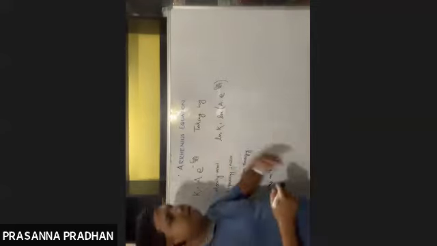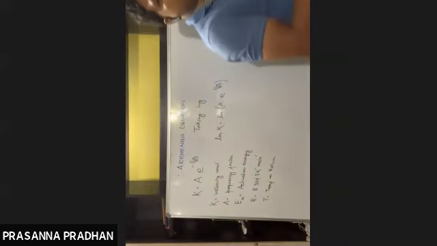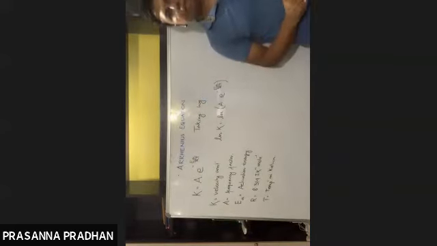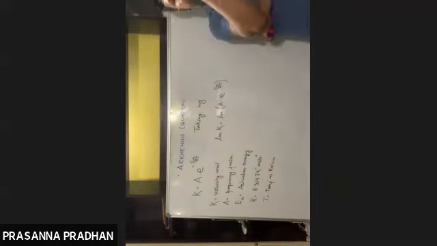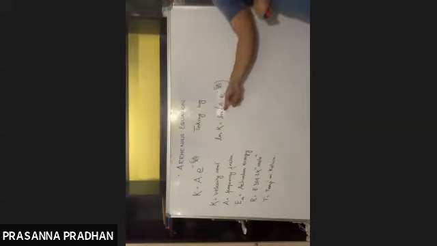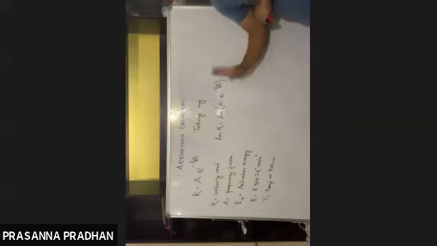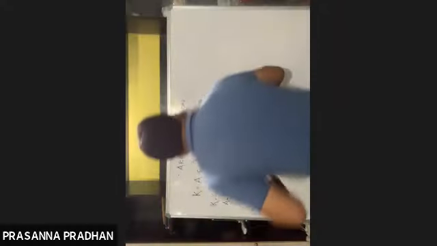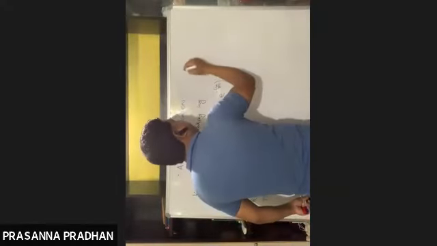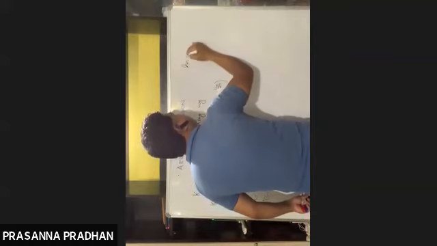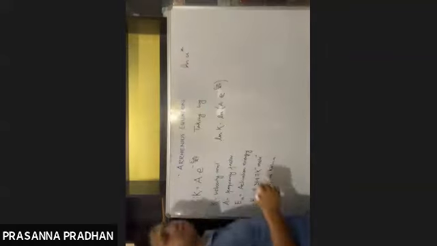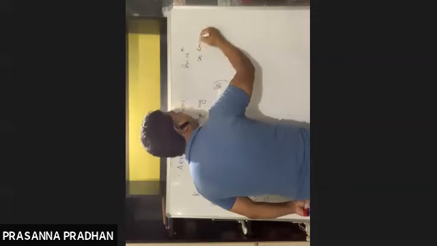What is the formula of ln AB? It is ln A plus ln B. And what is the formula of ln A to the power x? It is x ln A. Very good.